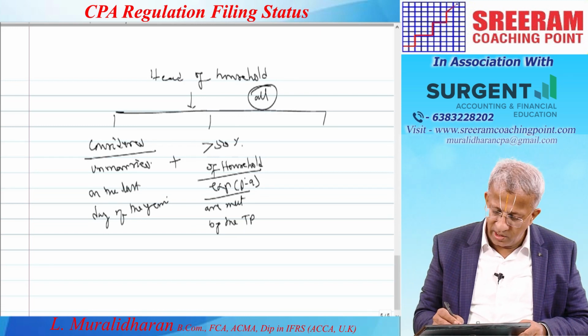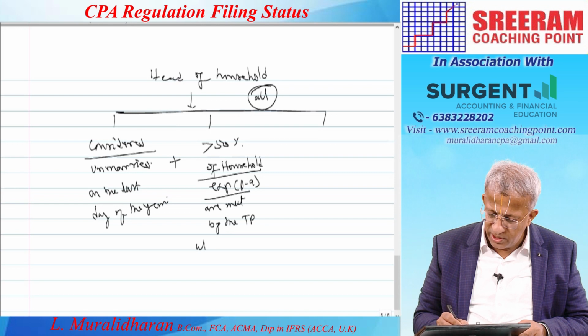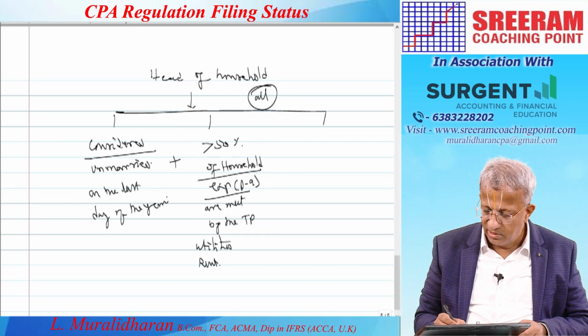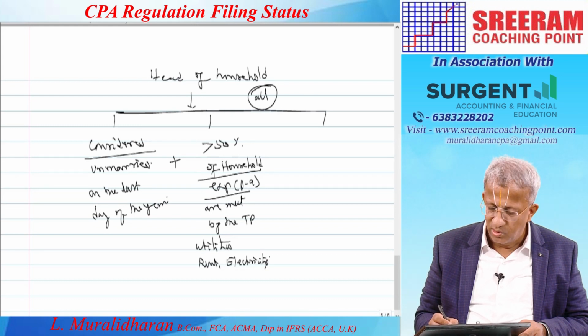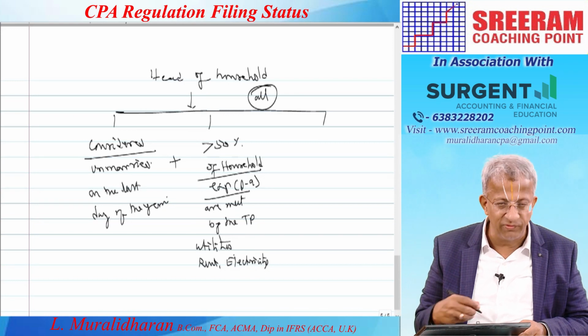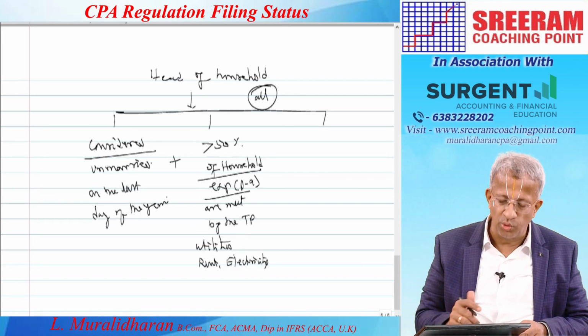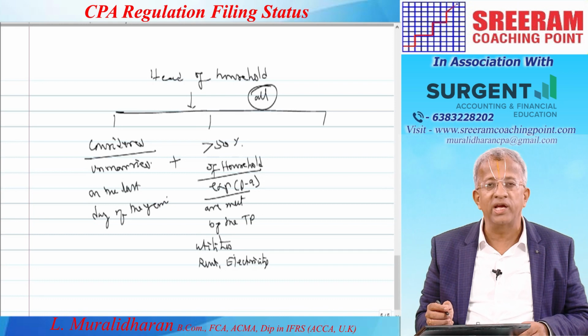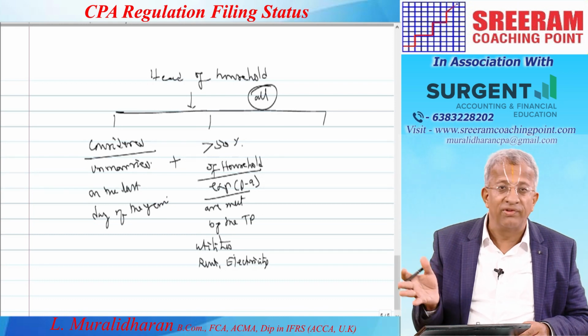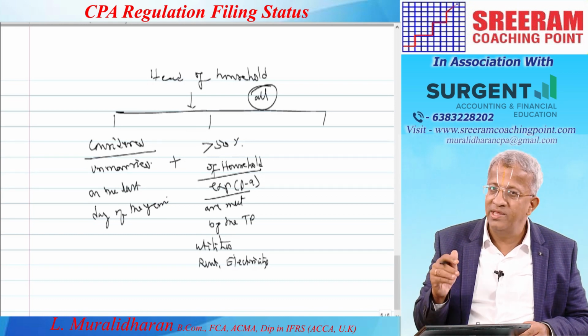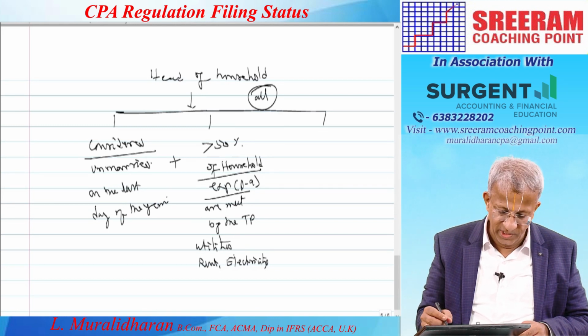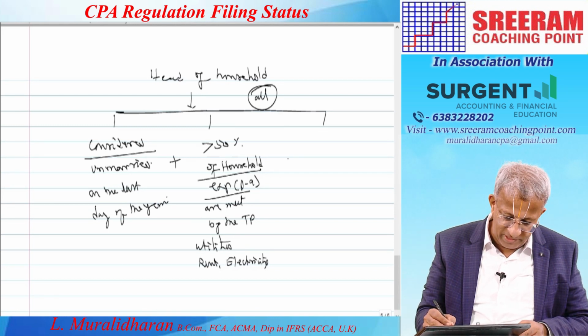So, what could be household expenses? Utilities. What is that? Rent, electricity, water, whatever utilities, telephone, whatever you consider as household expenses are to be met more than 50% by the individual.